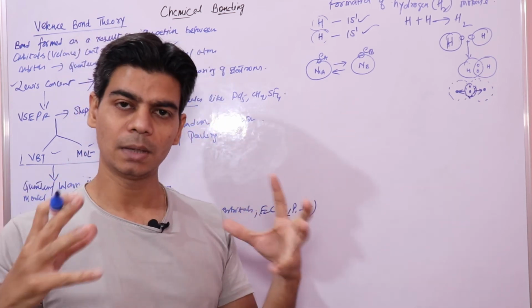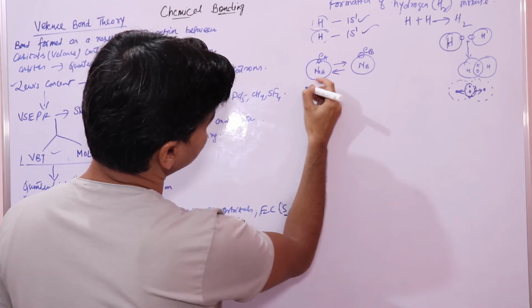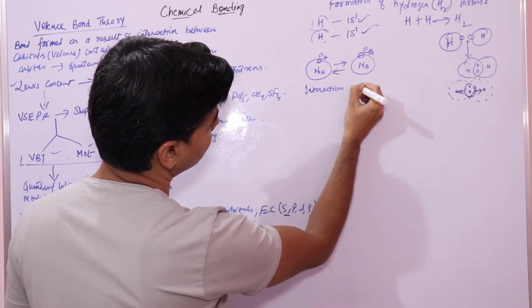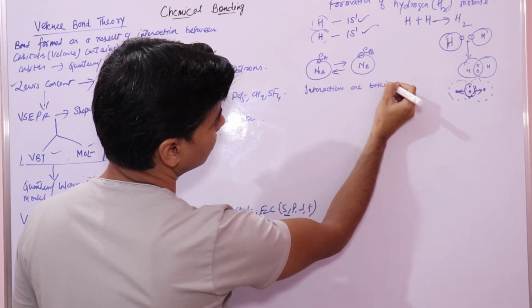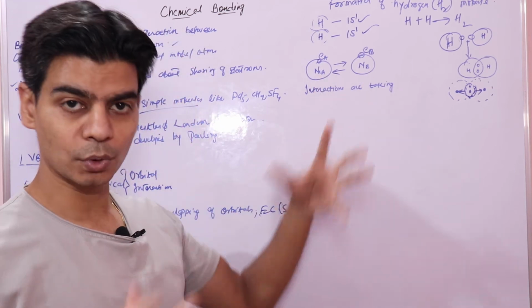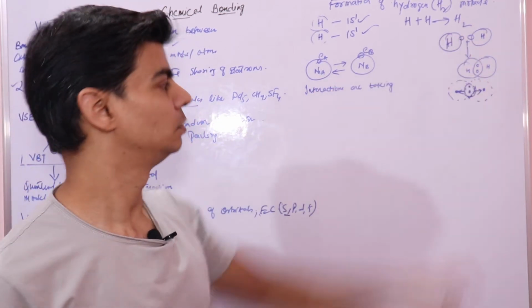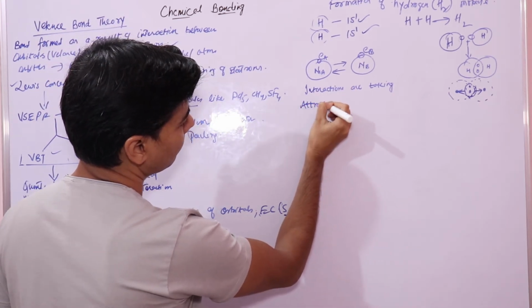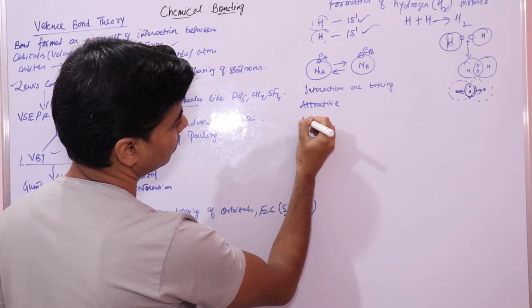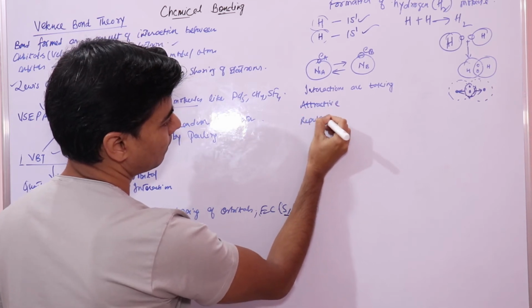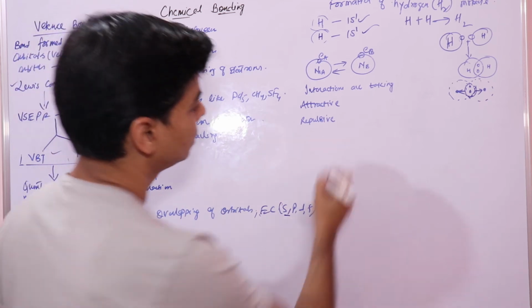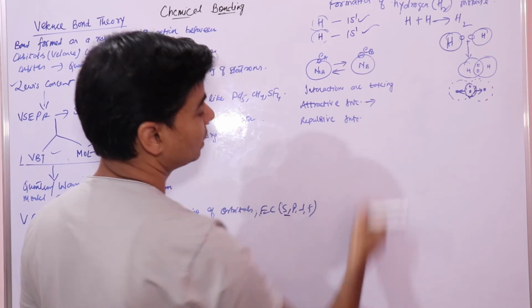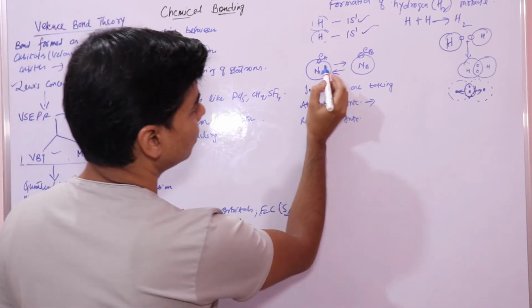So when these two atoms come close to one another, what interactions are taking place when these two atoms approach one another to form a hydrogen molecule? There are attractive interactions, and there are repulsive interactions.